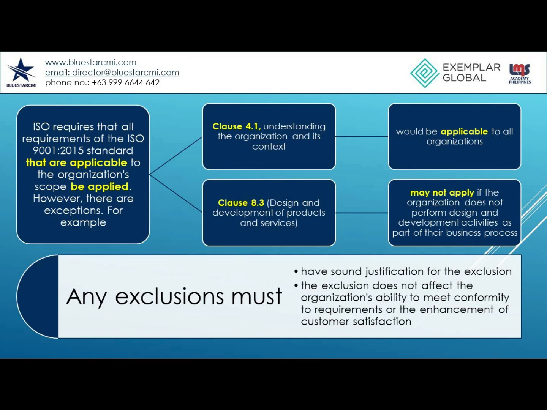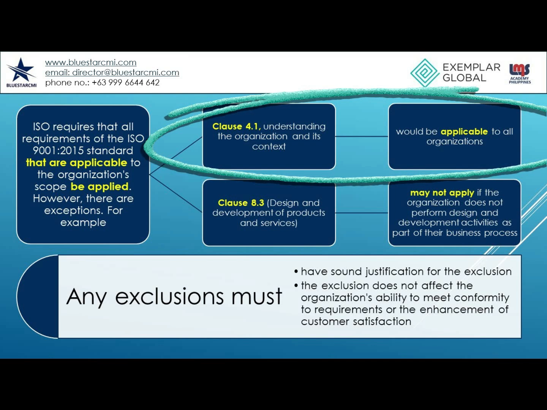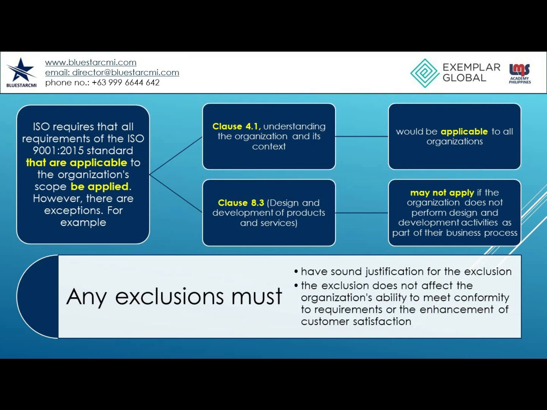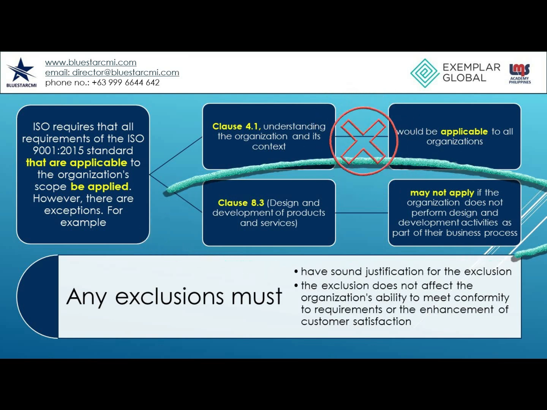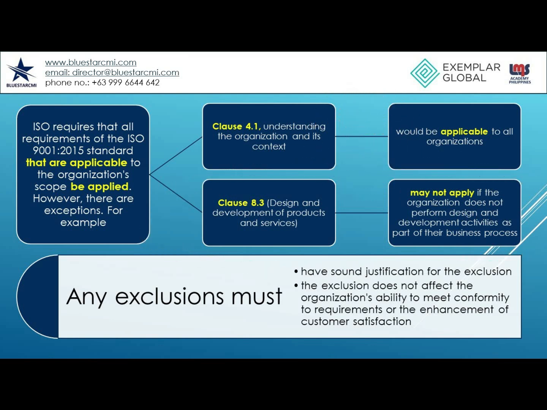However, there are exceptions. For example, Clause 4.1, Understanding the organization and its context, would be applicable to all organizations. However, Clause 8.3, Design and development of products and services, may not apply if the organization does not perform design and development activities as part of their business process. Obviously then, they would not develop processes and controls for these activities. This requirement could then be justifiably excluded from the scope of the QMS.